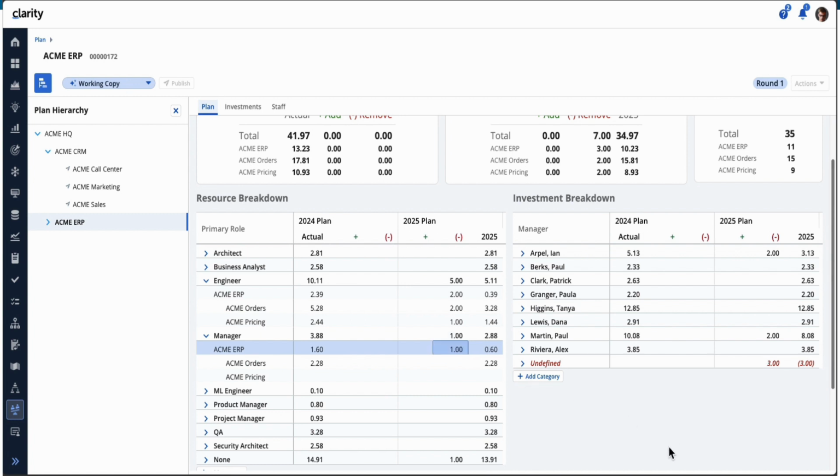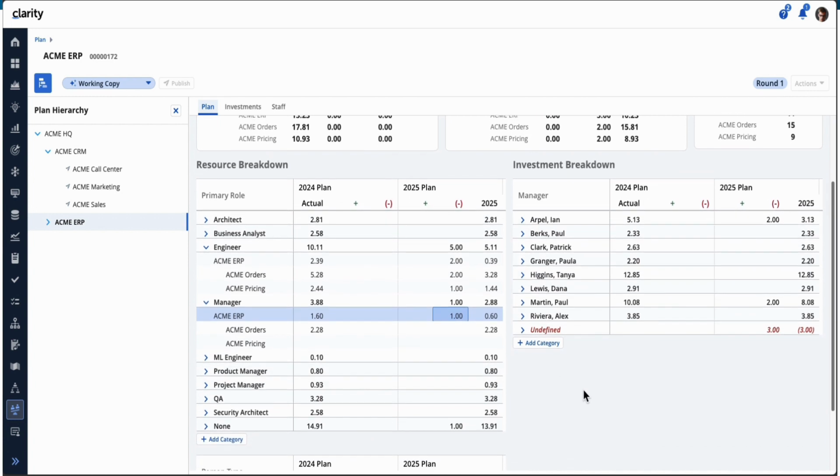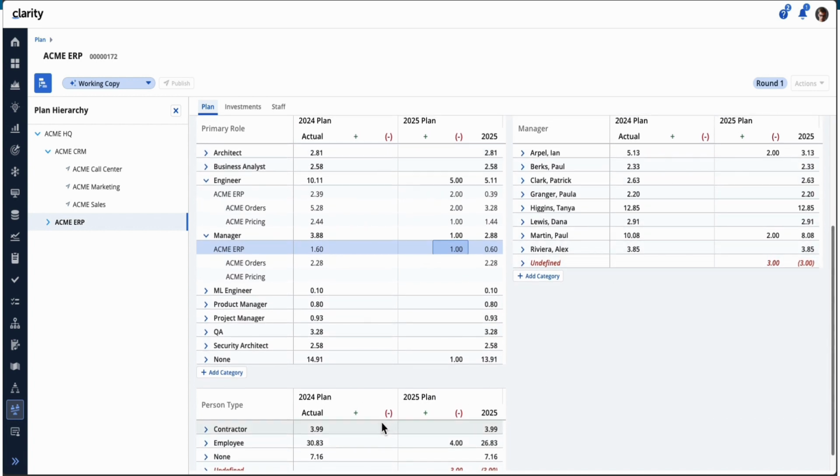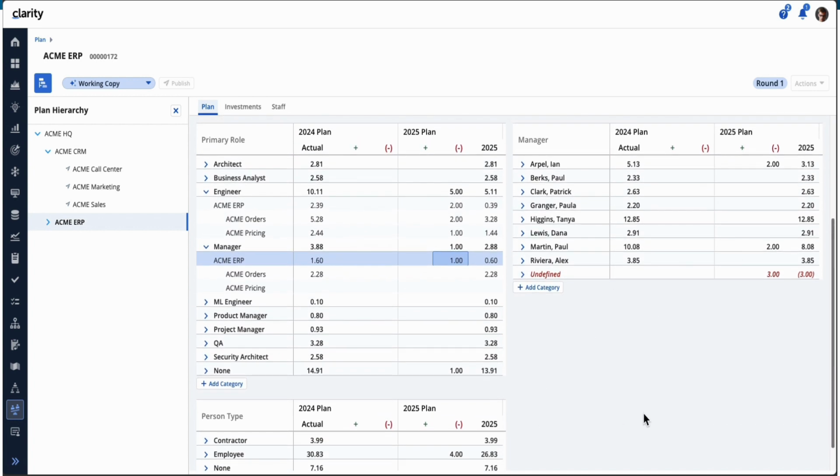Now, just like with plans, a change you make in one table will impact other areas. So if you make a reduction in, say, engineers and managers, it impacts the managers table and also the person type table. So we need to balance this back out. That's part of what we do with plans.